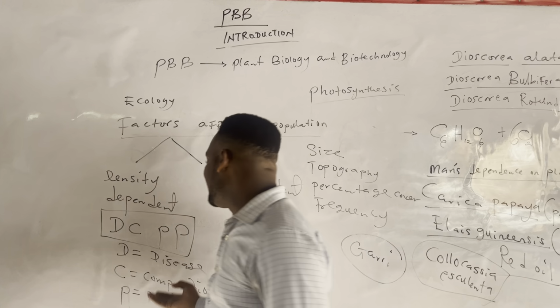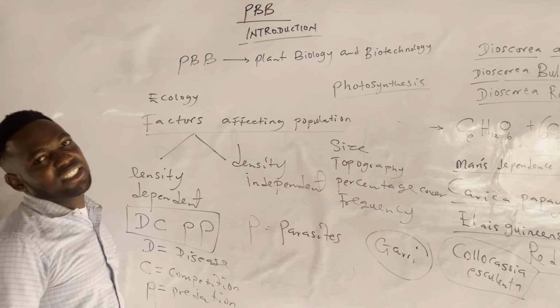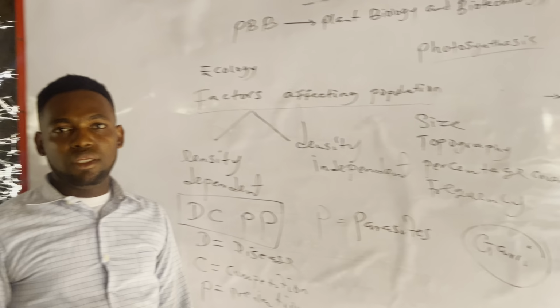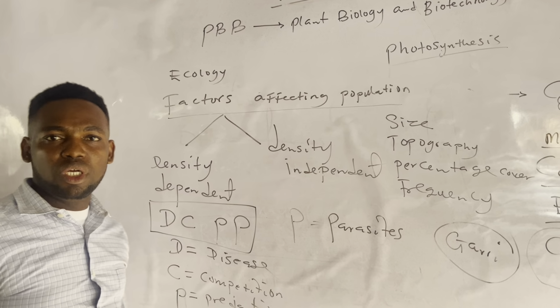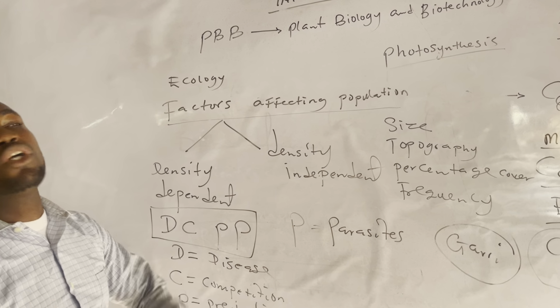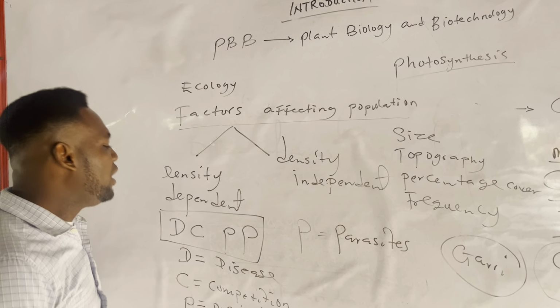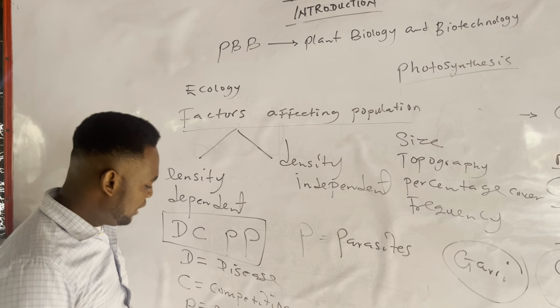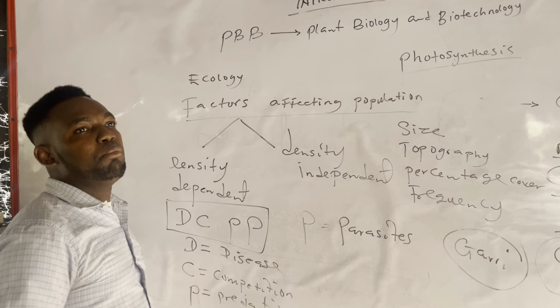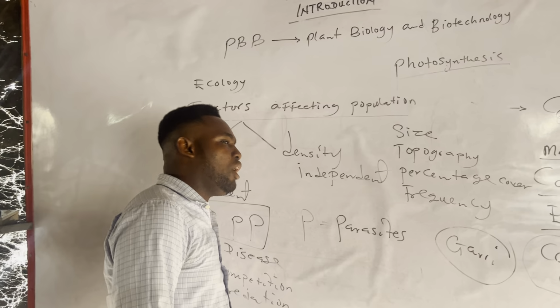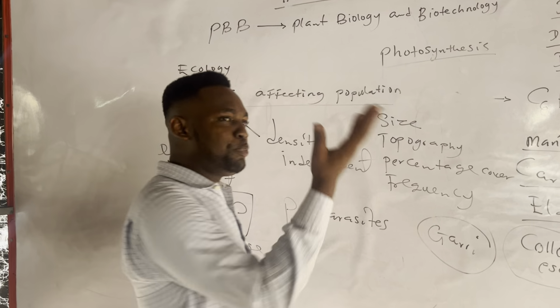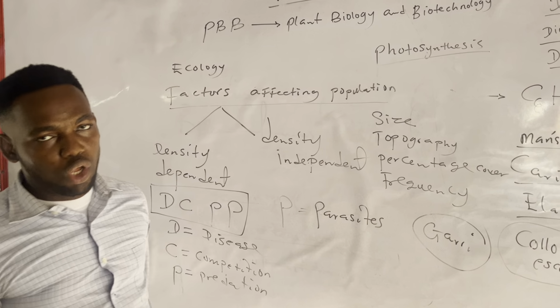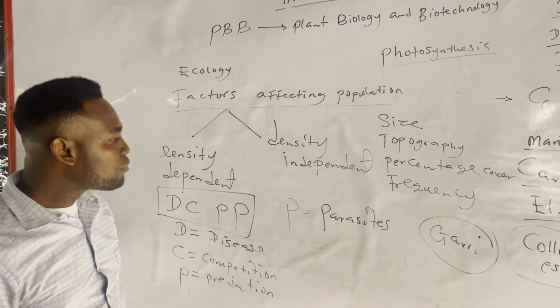Density controls it. The same thing with competition. Imagine a family that has seven children. The seven children will have to compete for food, for space, for light, for oxygen, for different things. So it may even lead to death in the environment. Even predation, of course. The greater the population, predation will be on the increase. Parasites will spread if there is a large number of people at a particular place.